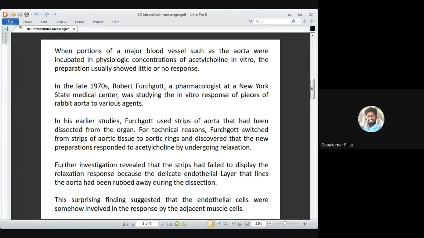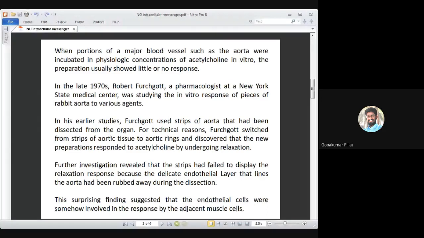from New York State Medical Center, he also tried studying the same, but in his particular process of studying, he was actually studying with the rabbit aorta, and he was trying with various agents apart from acetylcholine also. So he was studying acetylcholine as well as other agents in his study.